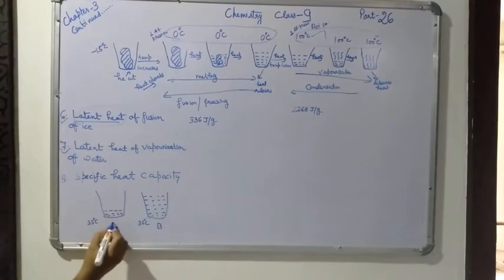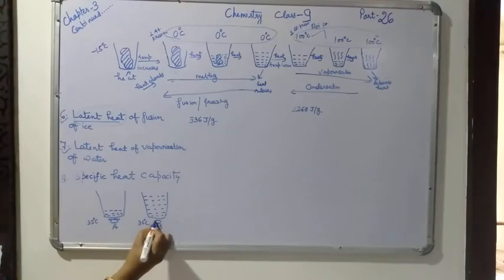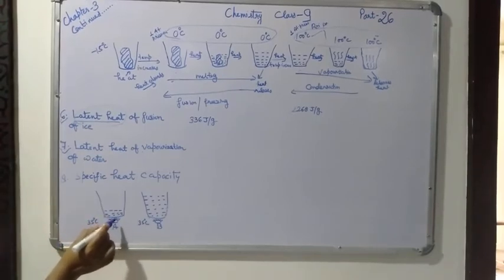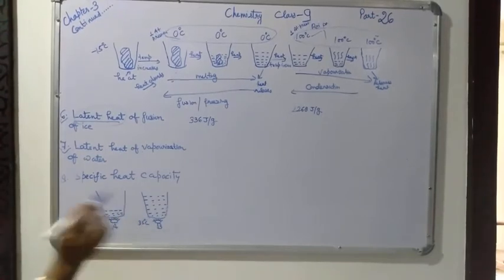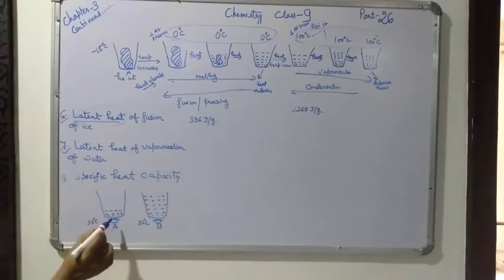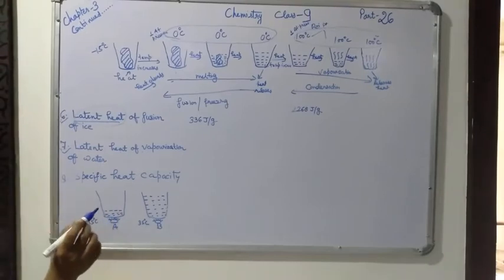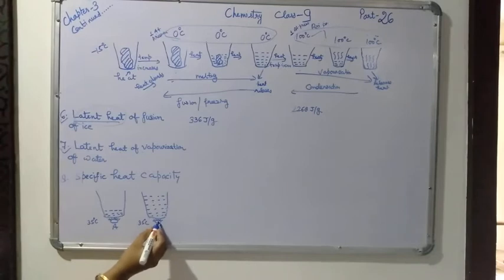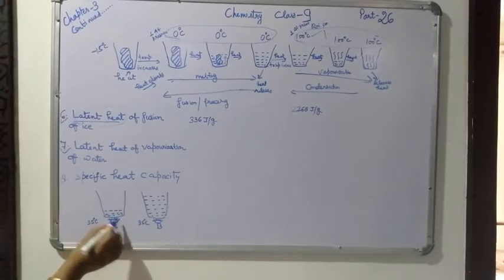Now you have to provide some heat. With the help of oven, you have to provide some heat in both the containers. Again, you remember that the rate of giving the heat should also be same in both the containers. If you keep the oven in the middle flame, so in container B also you have to keep the flame of this oven in the middle. So the rate of giving the heat should be also same.